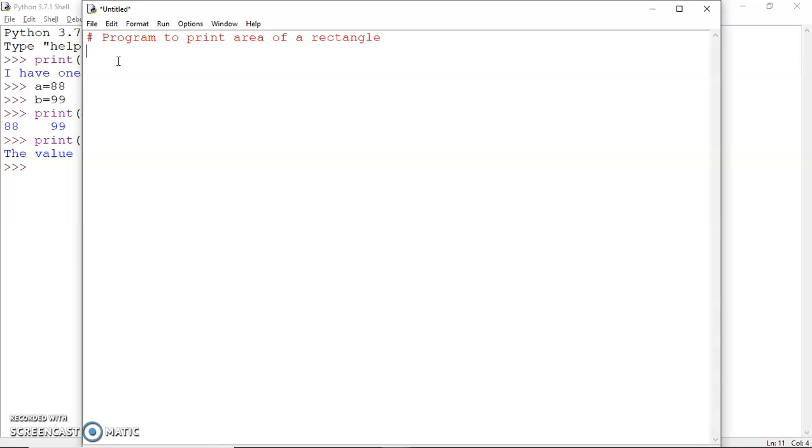Obviously we need to input the values of length and breadth. Let me input the value of length using the eval function: enter length. Yeah, I need to write the input also.